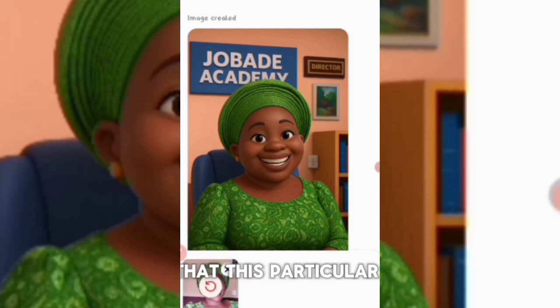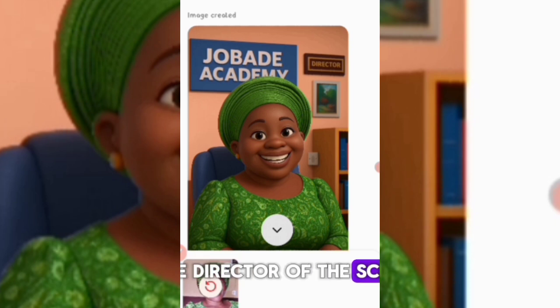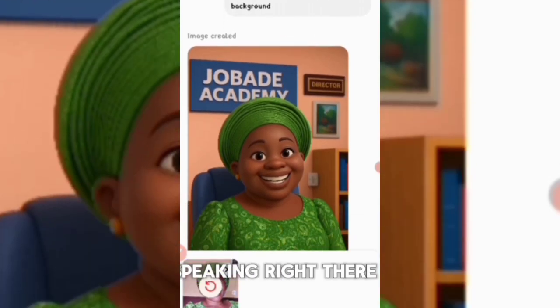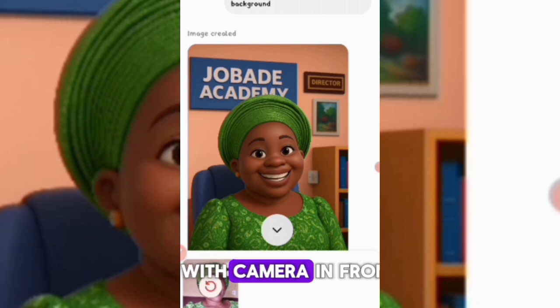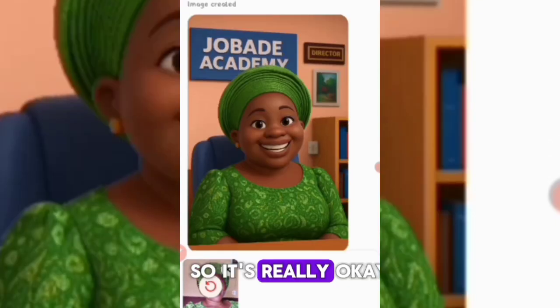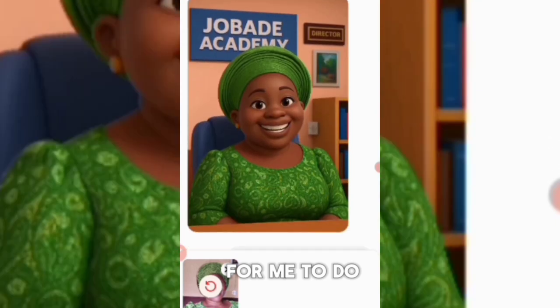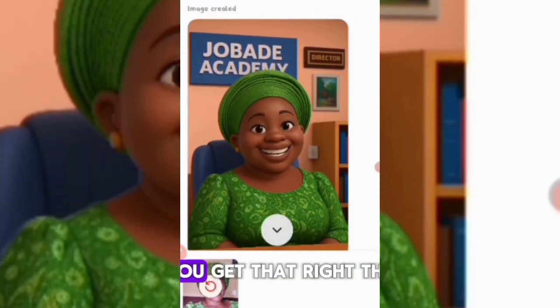So this is to say that this particular character in the image is the director of the school, and she is actually in her office speaking right there to the parents, okay, with a camera in front of her. So it's really okay for me to do what I want to do. You get that right there.